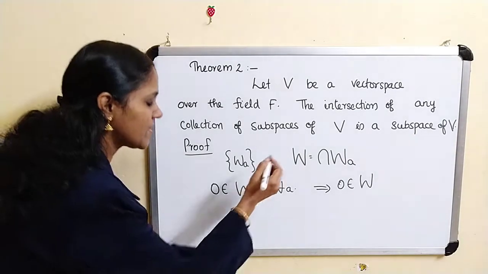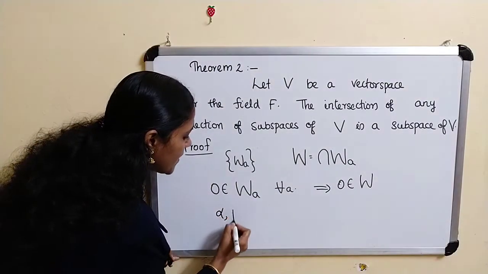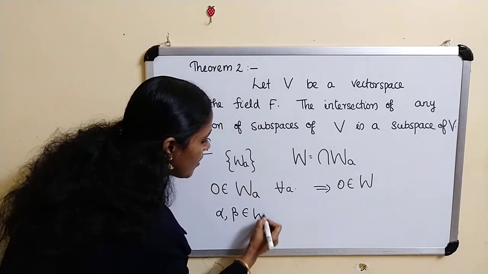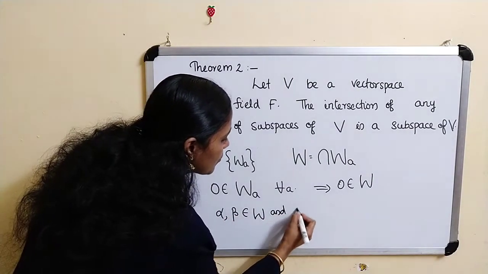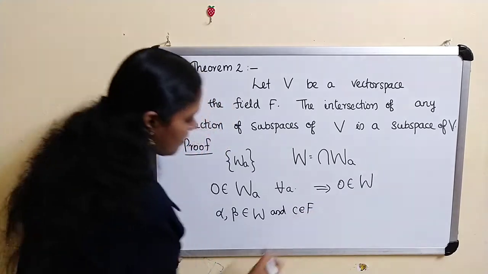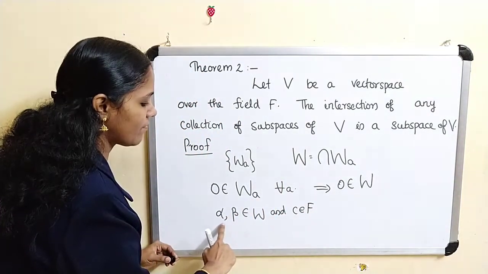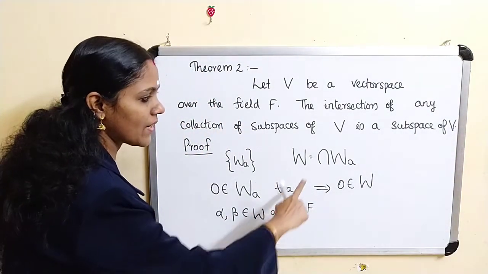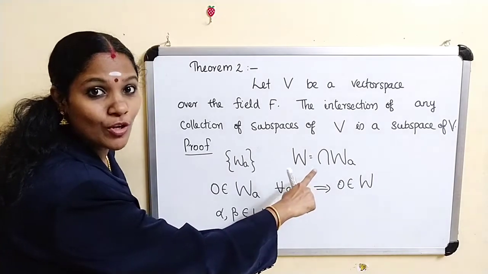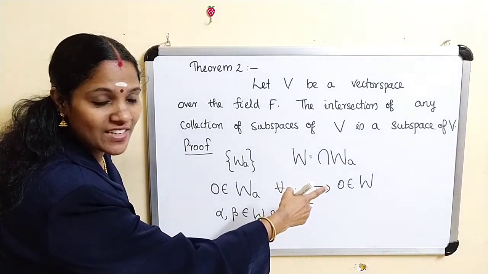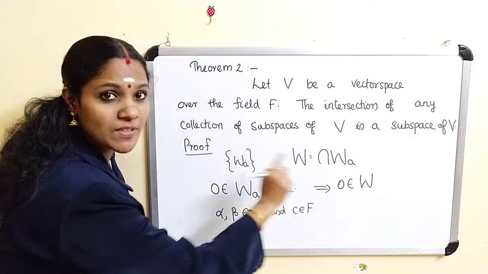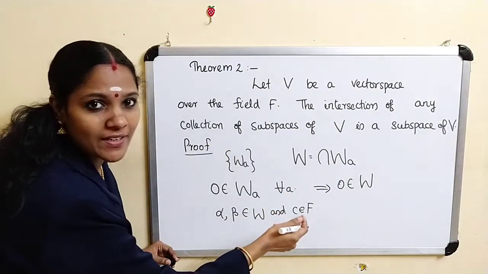So we take two elements, alpha, beta belonging to W, and c belonging to F. Alpha, beta belonging to W implies alpha, beta belong to the intersection of W_A. If it is in the intersection, it is contained in every W_A.